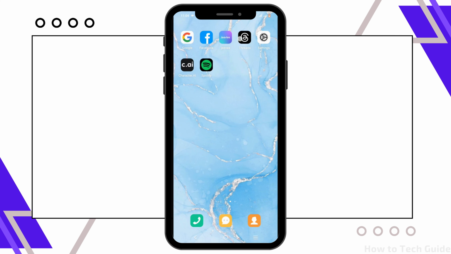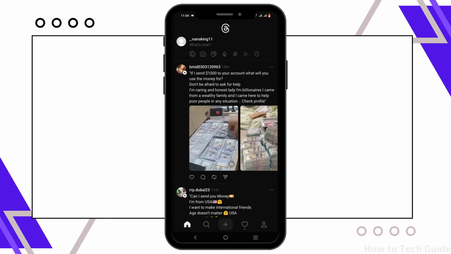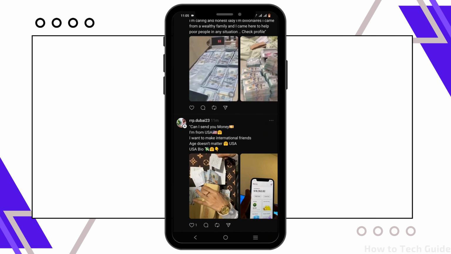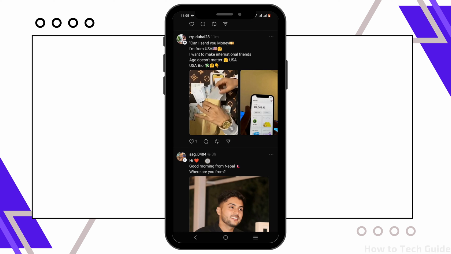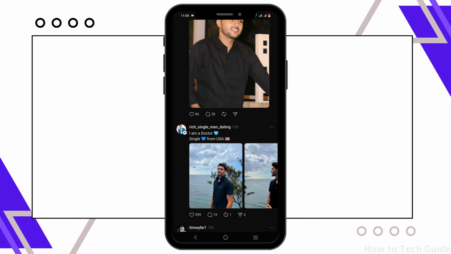As of now, Threads does not provide you with a direct option to see who has viewed your specific thread. However, there is an indirect method to check the engagement. Firstly, you can check the number of likes, reposts and comments your thread has received, which might indicate the number of people who have interacted with it.